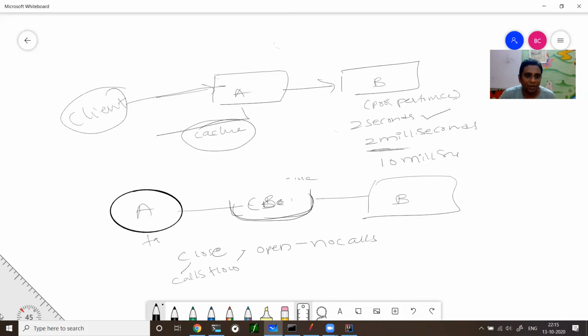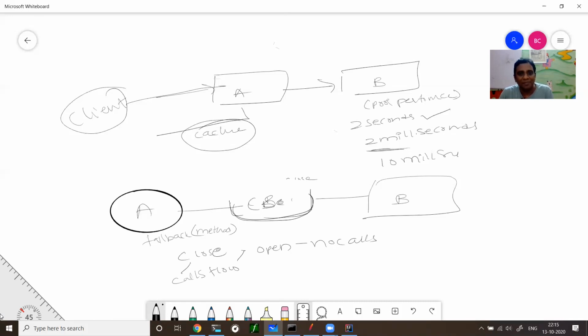You need to have a fallback. When the call is not going from A to B, you need a fallback method which responds. That is what I meant by cache. My fallback method will read data from the cache and send it to the client instead of calling B.